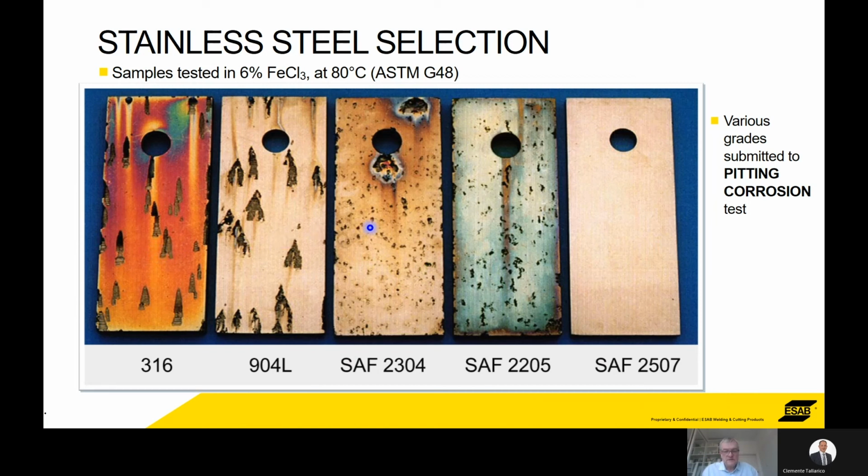Over the other side of the scale, we have a duplex 2205, a duplex stainless steel. So that has been quite badly affected as well. But if you look at something like a super duplex, that 25% chrome super duplex, it looks like it's hardly been touched. So that's the effect of the various grades of stainless steel. So yeah, this is a stainless, but it's still been quite badly eroded. So you have to ensure that you're choosing the right grade for the right purpose.